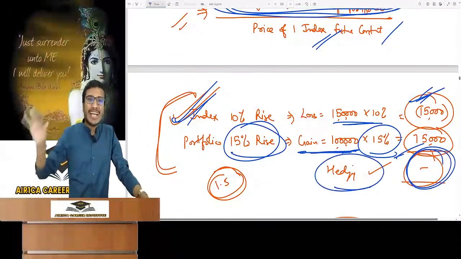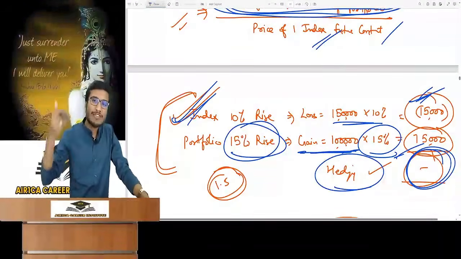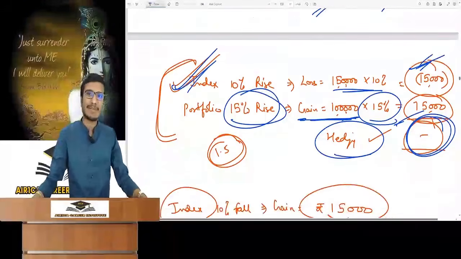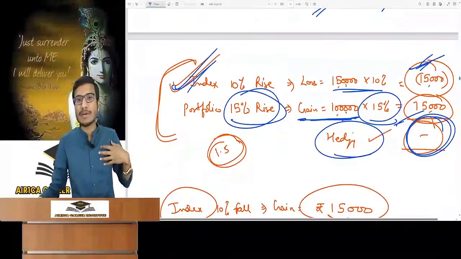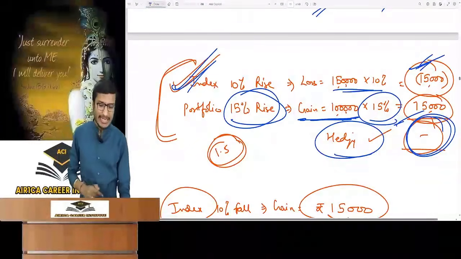The hedging is done. So when you do hedging, you are saved in the unfavorable movement, but you do not get the benefit of the favorable movement. The hedger doesn't want the favorable movement, but he doesn't want fear either. He wants to sleep peacefully. So I have told you this much.